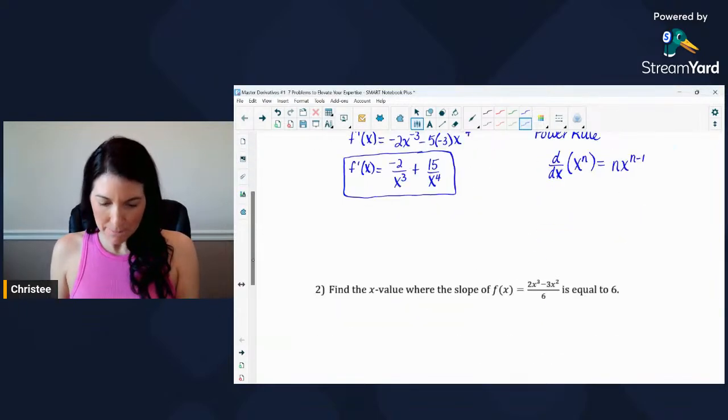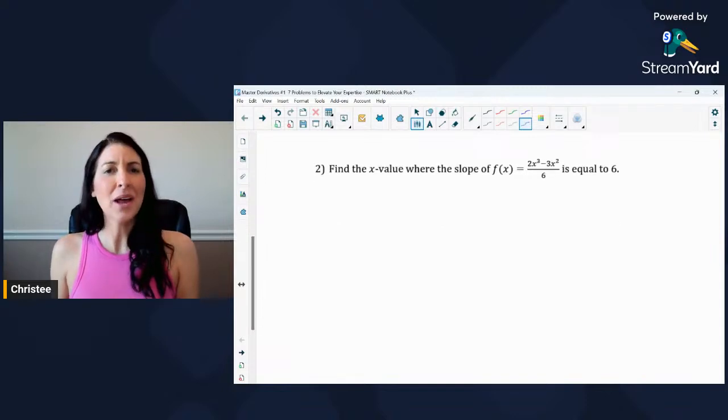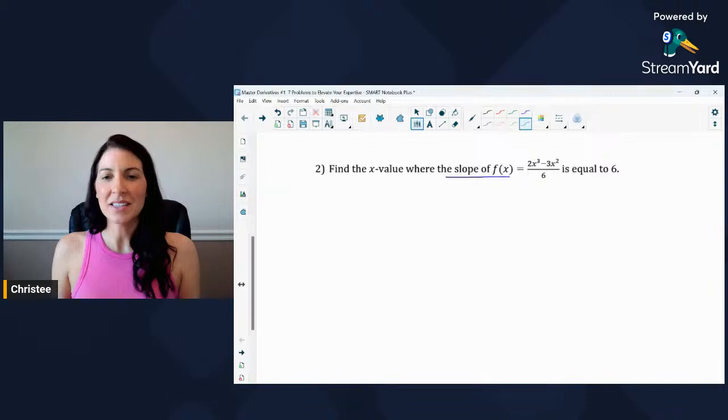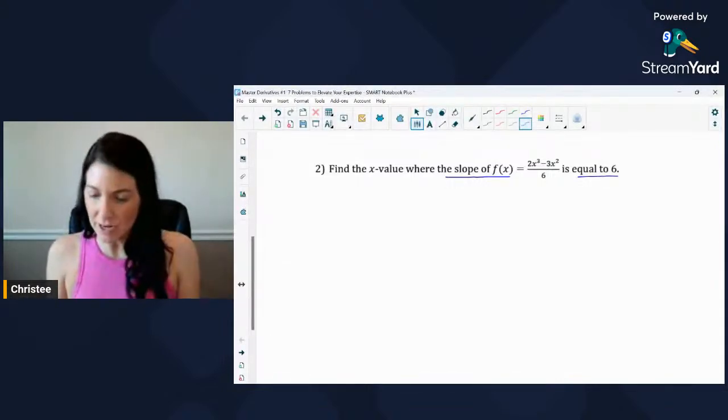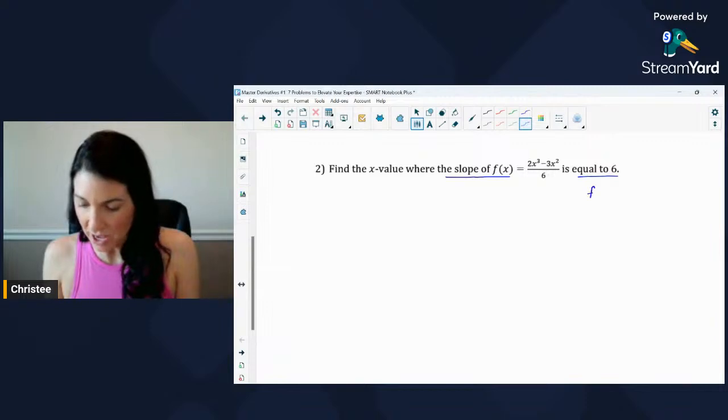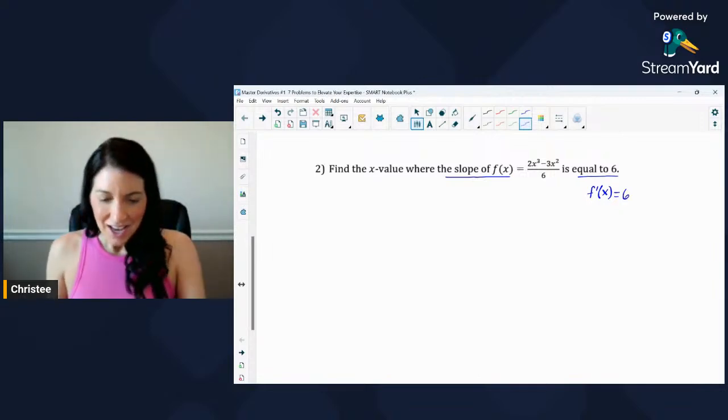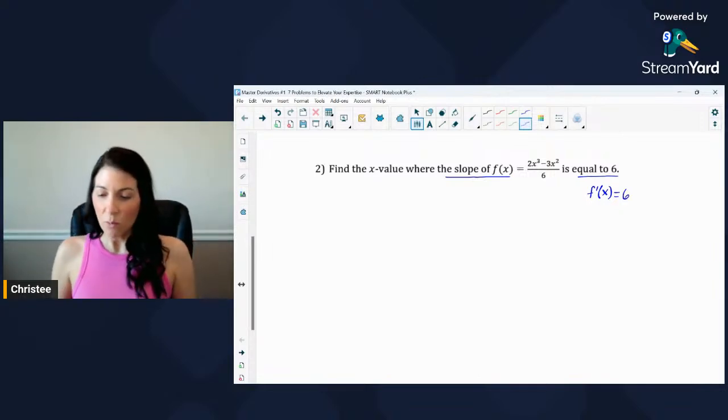Okay, question number 2. Find the x value. Okay, a little bit different, where the slope of f of x is equal to 6. The slope of f of x, the slope of a function, actually means the same thing as the derivative. So as soon as I read that sentence, I'm thinking, okay, I need to find where is f prime of x, which is the slope of f of x, and where is that equal to 6? Okay, we need to find the x value where that happens.